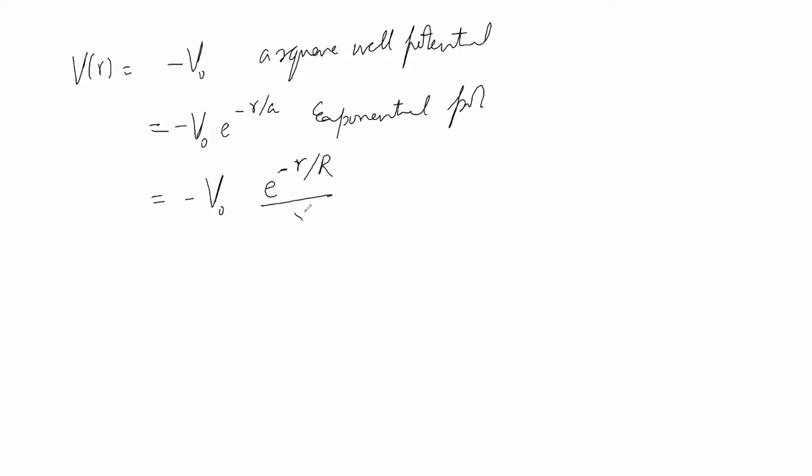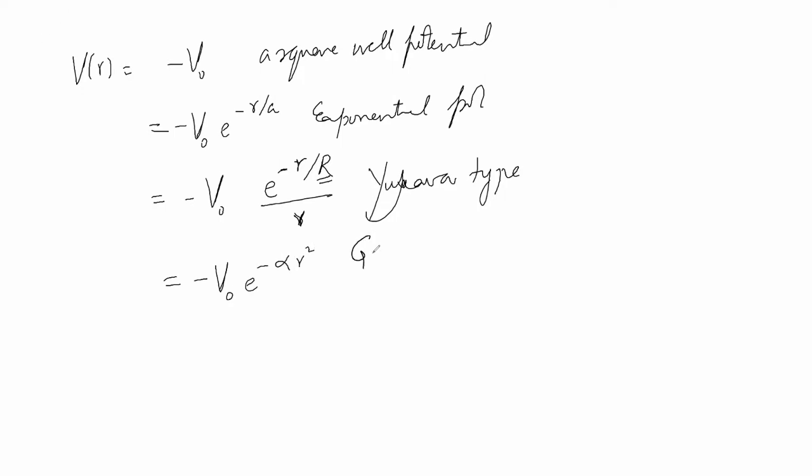We can have a Yukawa type of potential. This is r. This is a parameter that will make this quantity dimensionless. We can have e to the power minus alpha r square.